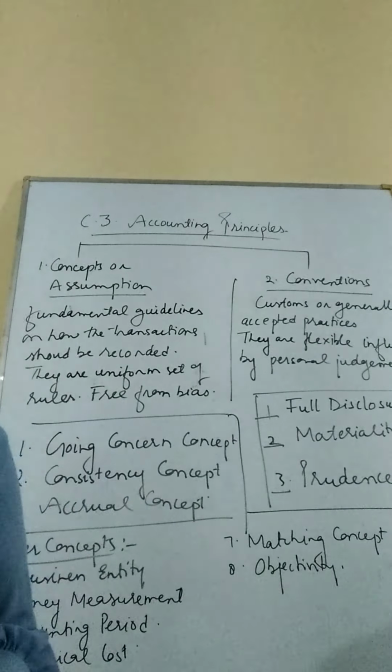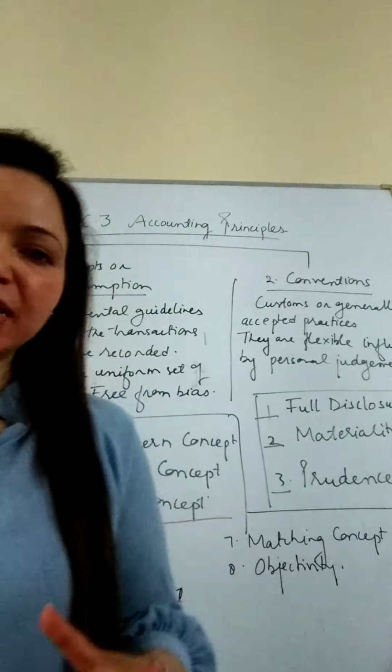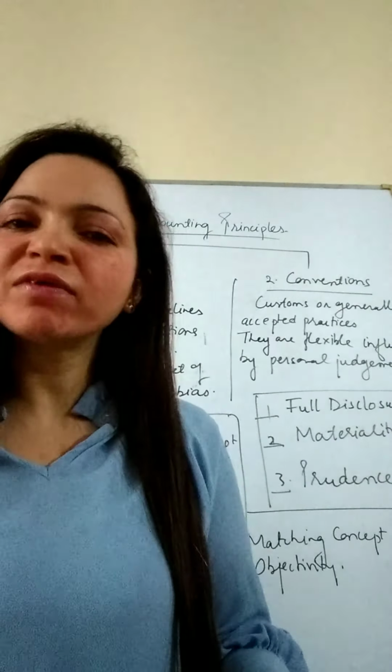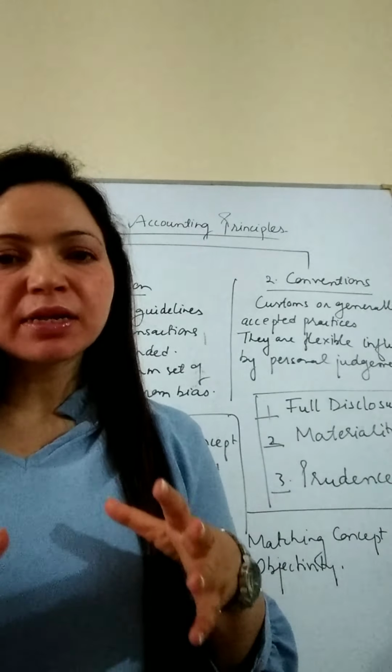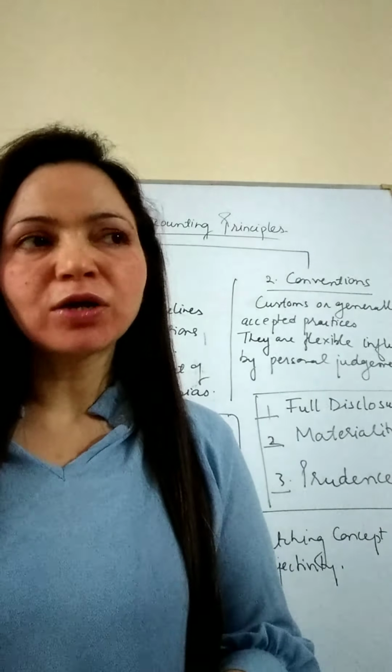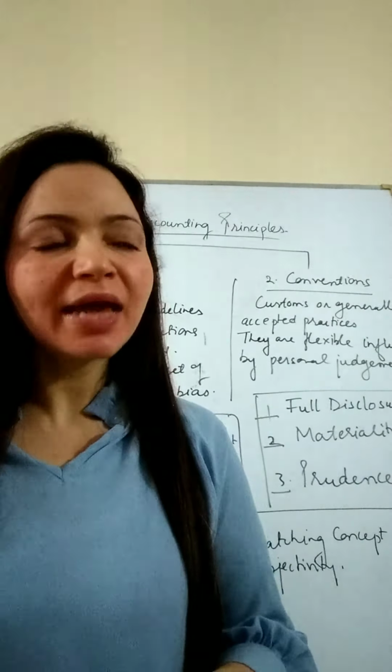Yesterday, we did the definition of accounting principles, the nature of accounting principles, and the need of accounting principles. To have a quick recap, accounting principles are the guidelines or the fundamental basic statements which are to be kept in mind before making the accounting records in the books of accounts. On the basis of these guidelines, the principles which have been derived on the basis of experimentation and a lot of study, we record the accounting transactions.